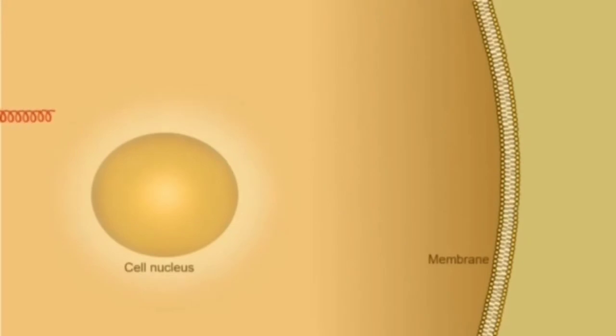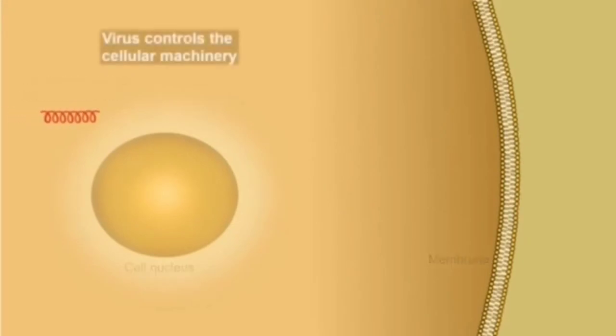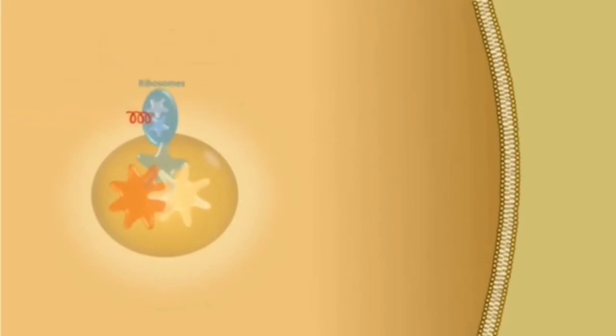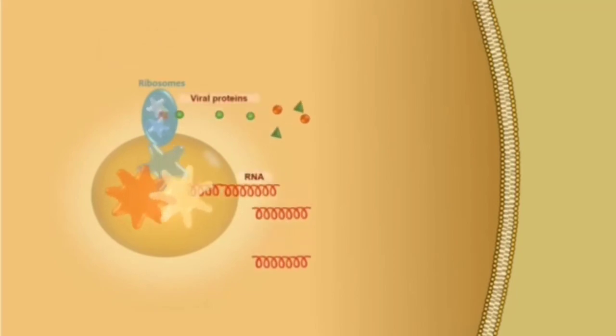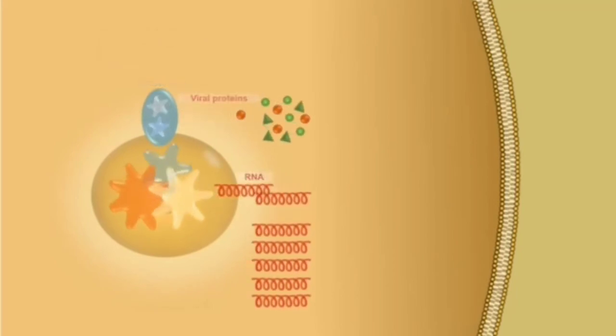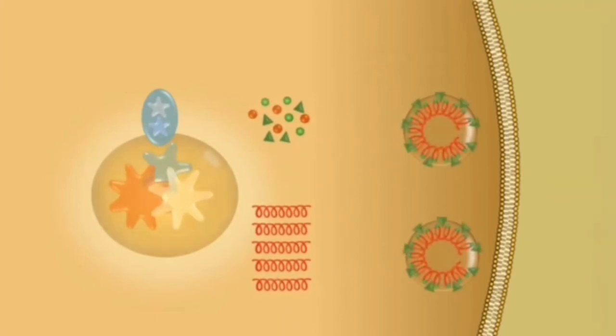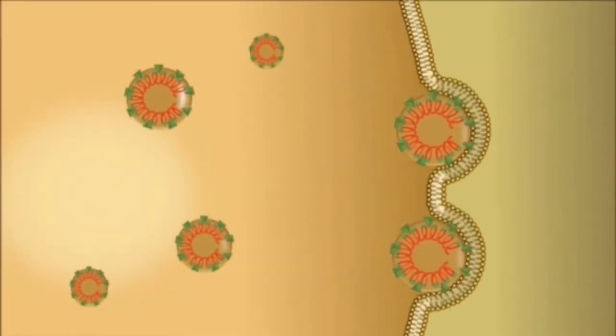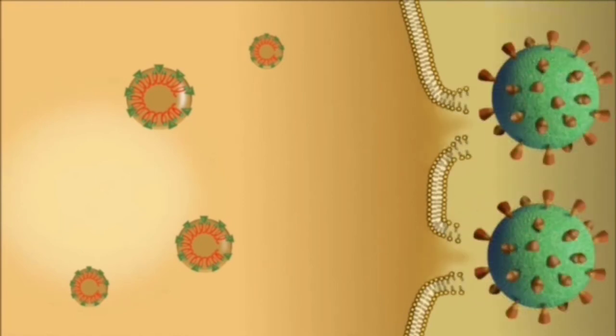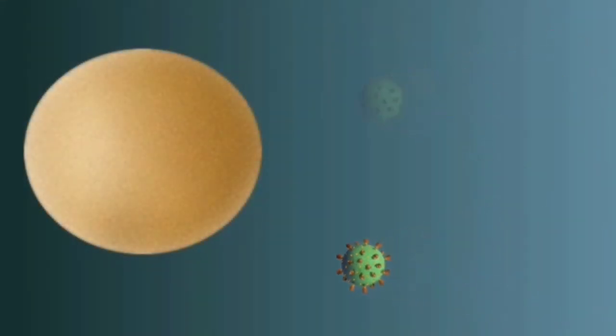The foreign RNA hijacks the host cellular machinery to produce RNA and protein that get assembled into new virus particles. This is the viral assembly. As the virus particle exits the cell, furin might act on the spike protein to prime it. The new particle can attack other cells or leave the body and infect other people.